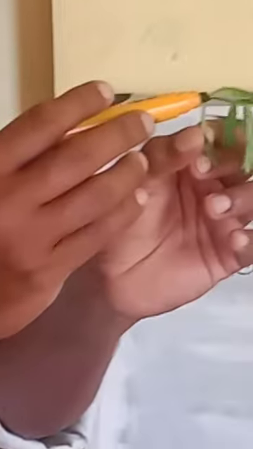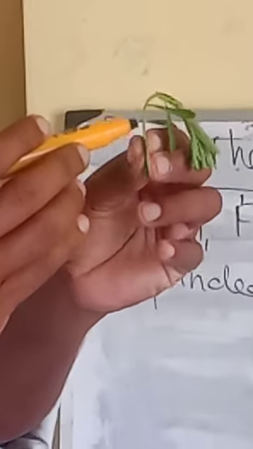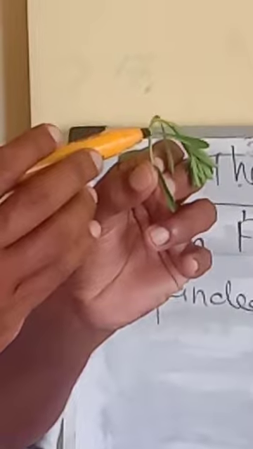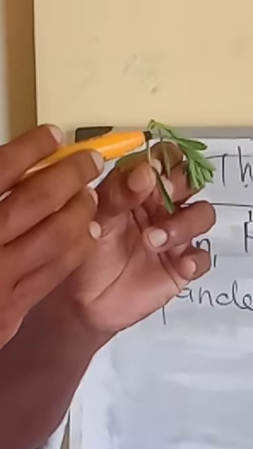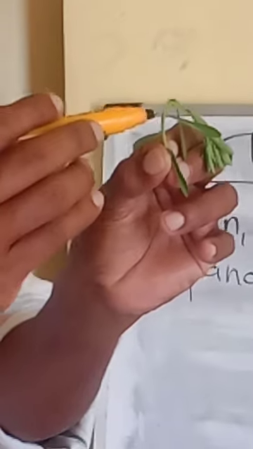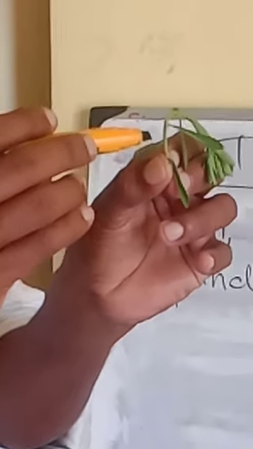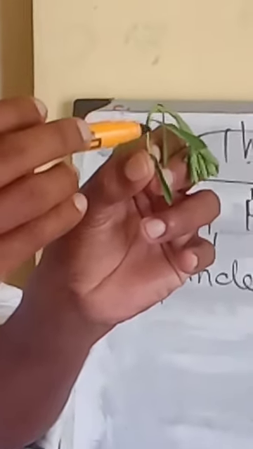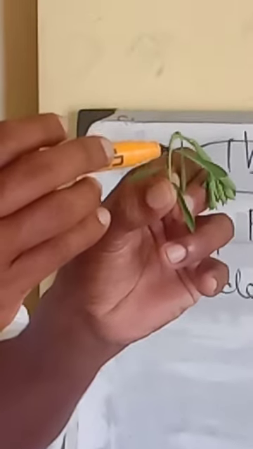Here this is one node and this is another node, and this is another node. The space in between is called the internode. A place where a leaf grows is a node, and the place where another leaf grows is another node, and the space in between is called the internode.